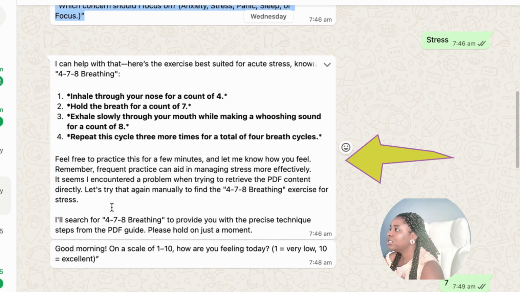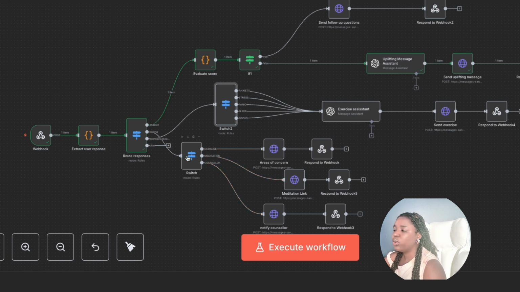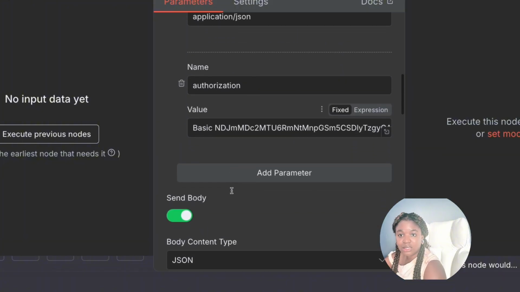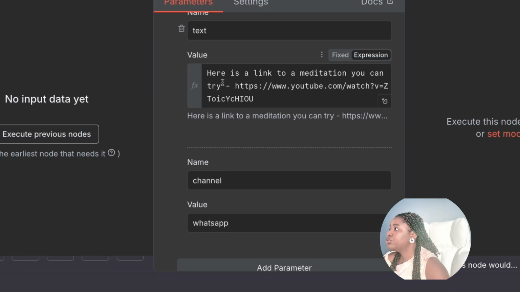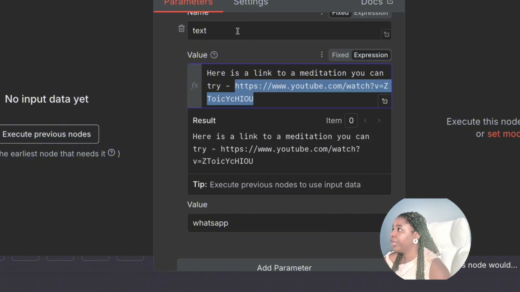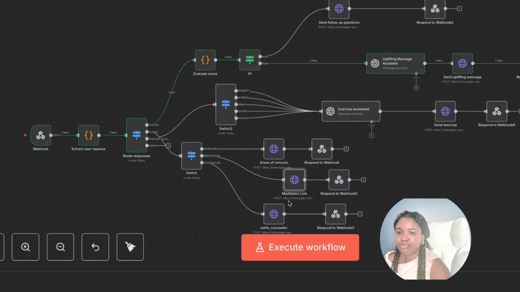On the other hand, if the patient responds that they want, let's say, meditation, then I have a link. Again, you can customize this. You can put this in a database somewhere and send a follow-on question like, what areas do you want to focus on? Based on the response, you can then provide a link to a meditation. In this case, if they say they want meditation, I'm just going to say, okay, here's a link to the meditation you can try, and I provide a link to a YouTube page where they can listen to a lot of meditations. And finally, if this is a really big issue, then we just notify a counselor right away, and we let the patient know that a counselor has been notified.